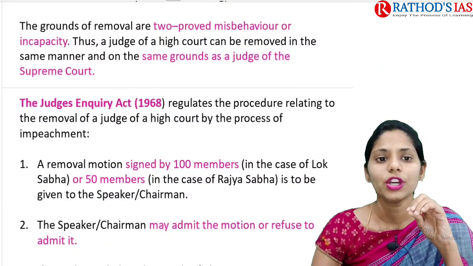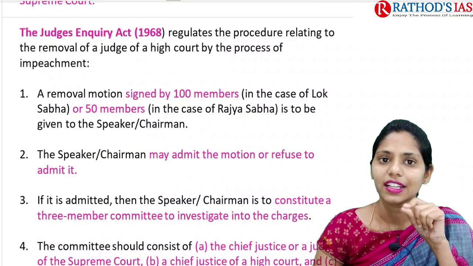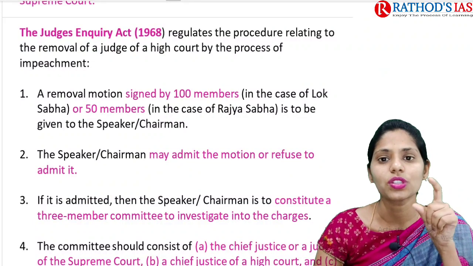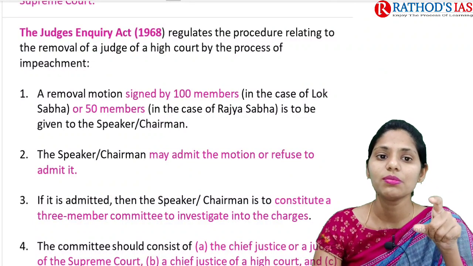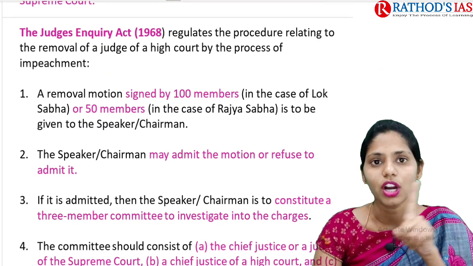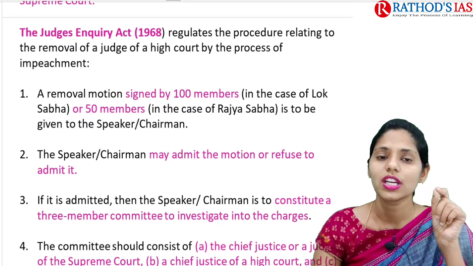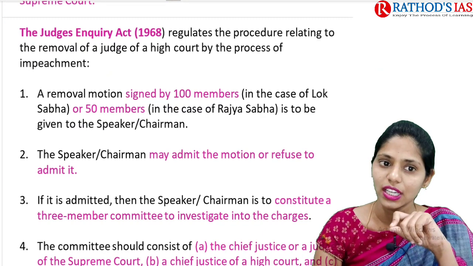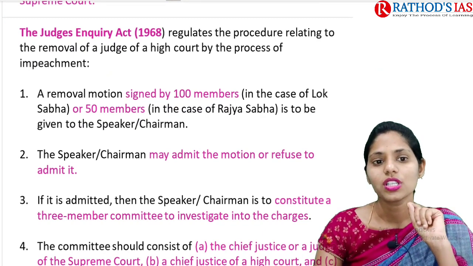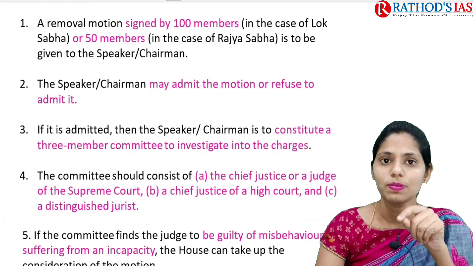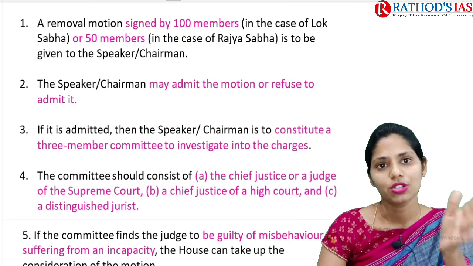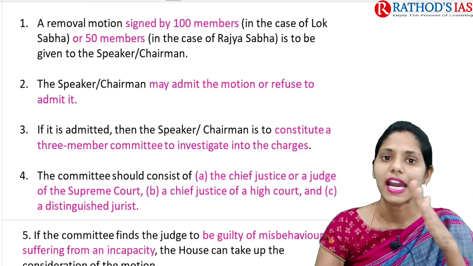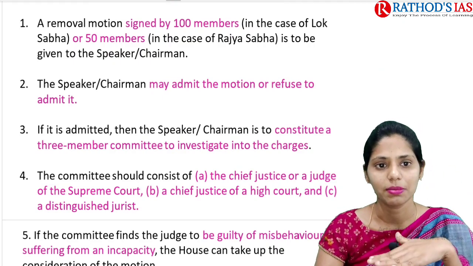Okay, so according to the Judges Enquiry Act 1968, it mainly gives some procedure related to removal of a Judge of High Court, but not our constitution. So it is the Judges Enquiry Act of 1968. According to this procedure, first is the removal motion, which should be signed by 100 members in case of Lok Sabha, and by 50 members from Rajya Sabha.